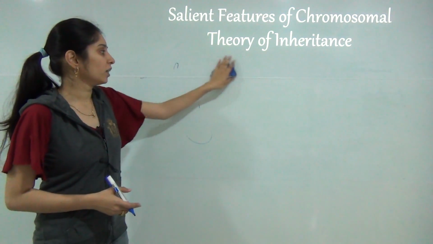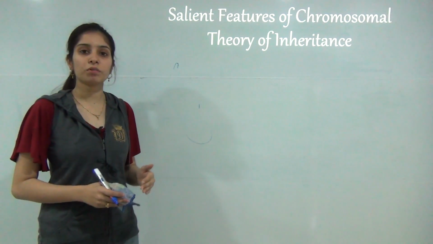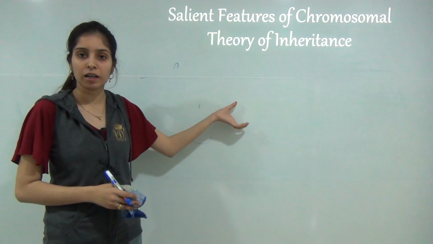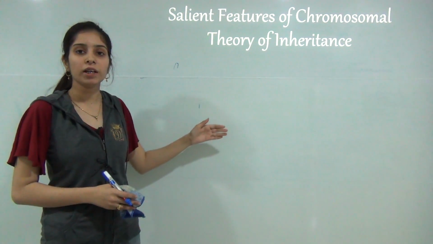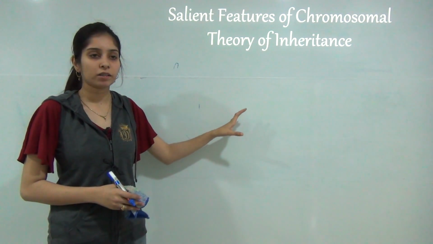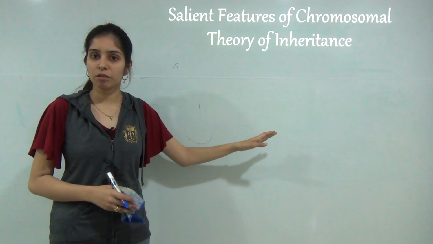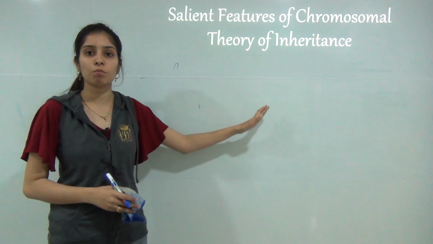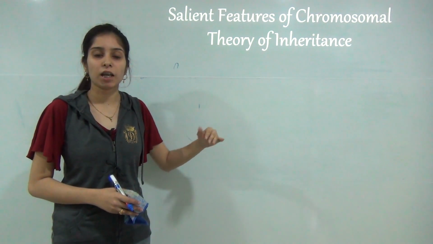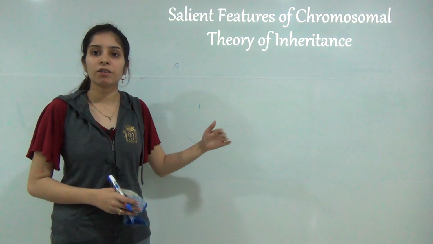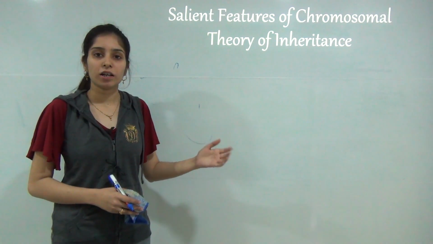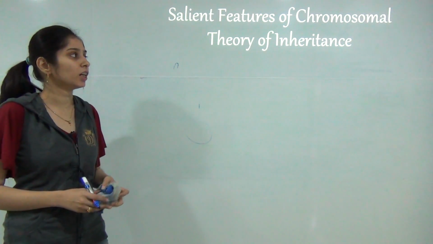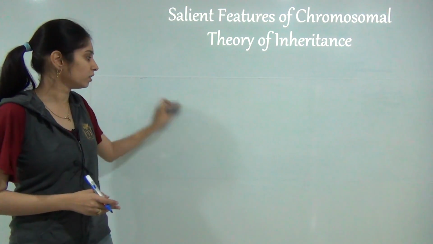Next, there is the separation of chromosomes, just as Mendel said there is the separation of factors. According to this theory, chromosomes segregate during the gametogenesis process, and the paternal and maternal chromosomes are distributed separately from each other. So these are the salient features of the chromosomal theory of inheritance.